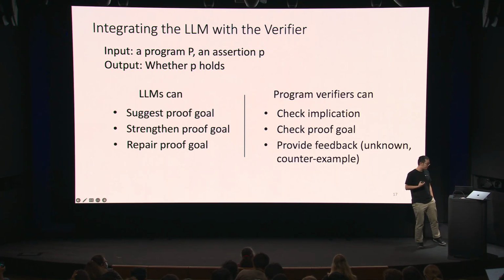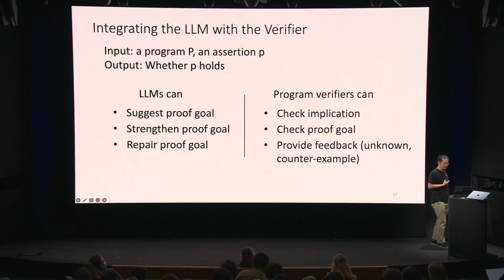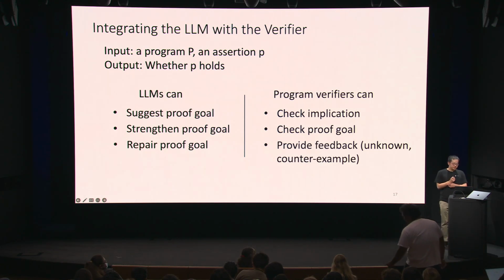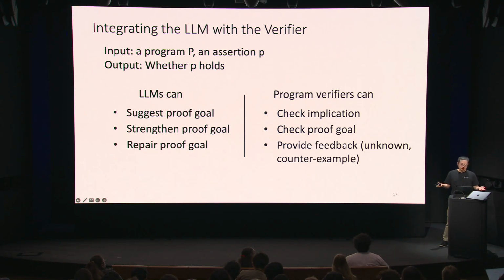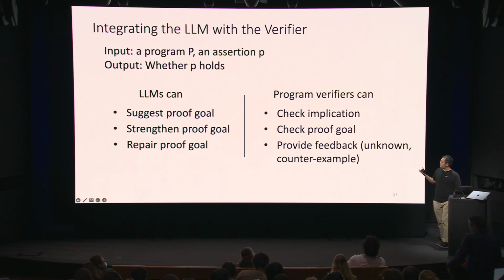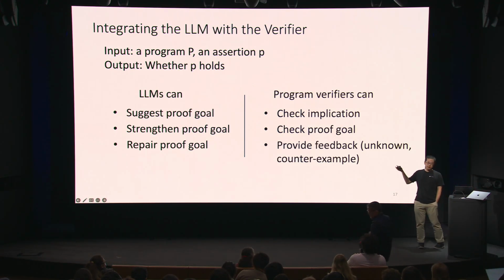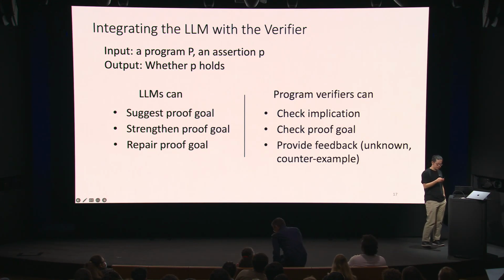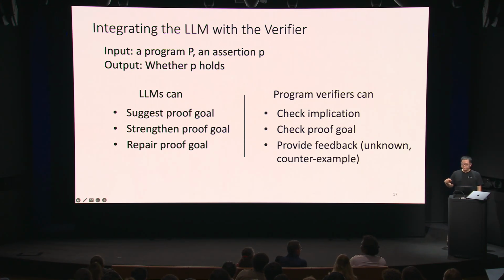And the program verifier would check implication, check proof goals, and also provide feedback. So if the proof goal suggested by the large language model turns out to be incorrect, this feedback should be given by the program verifier to the language model, and the language model can potentially use that to repair.